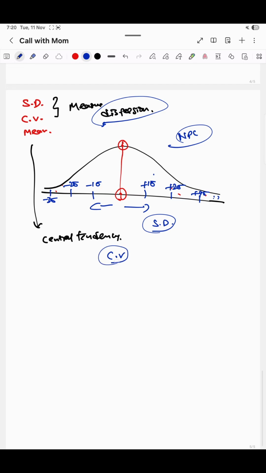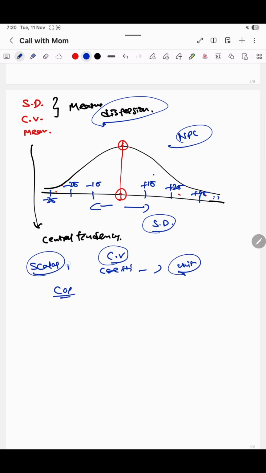Then when we come to the coefficient of variance, wherever you see the coefficient, you have to remember there won't be any unit or dimension for any coefficient that you take. A coefficient is just a scalar quantity, a number. In layman terms it is a number only, okay? That's why there is no unit. Most often it will be a ratio of something, so there won't be any units for it.